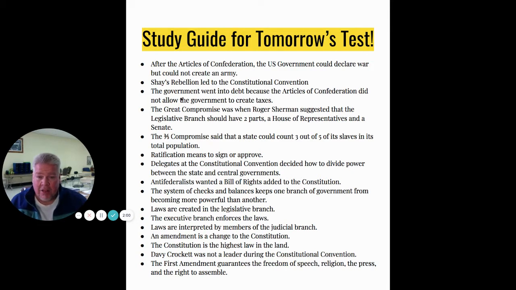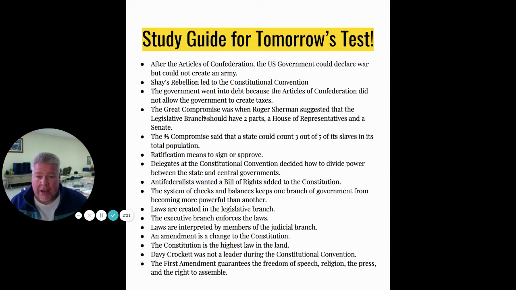Thirdly, the government went into debt because the Articles of Confederation did not allow the government to create taxes. So that word debt means you owe money to other people. Our government went into debt because we couldn't create taxes to get money to pay people back. That's how government gets money, through taxes.